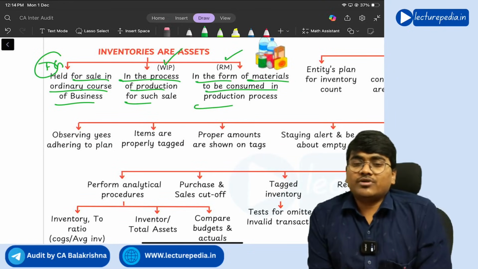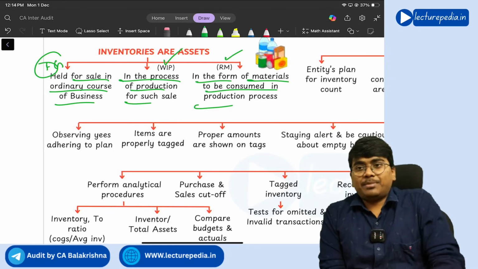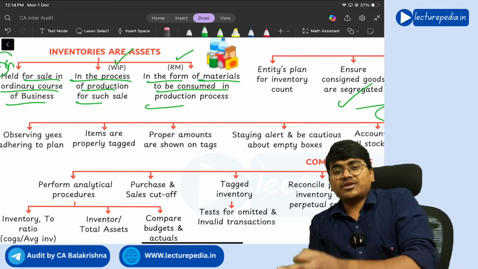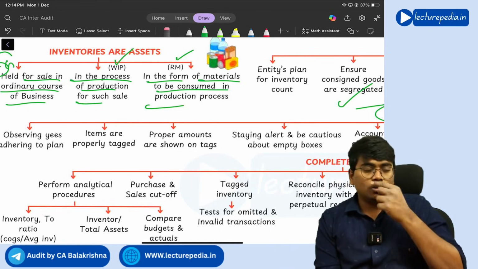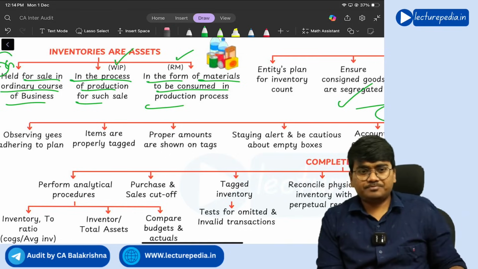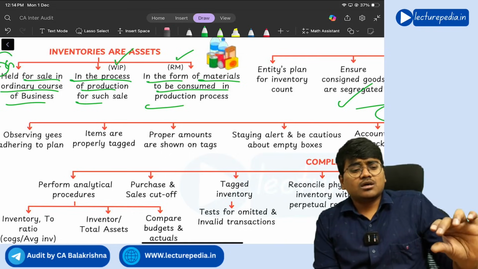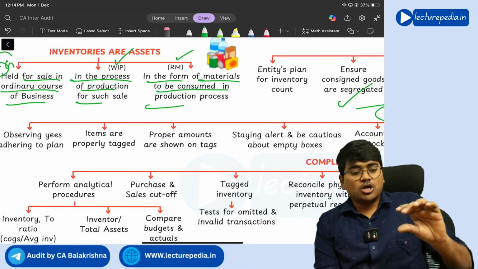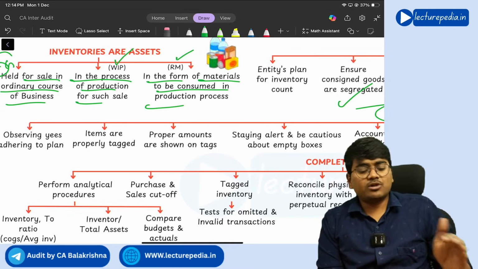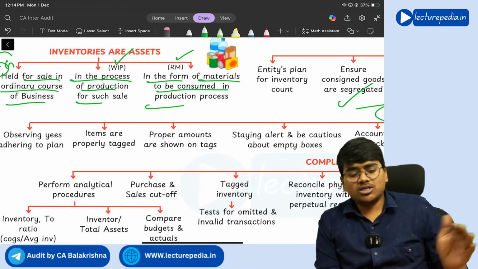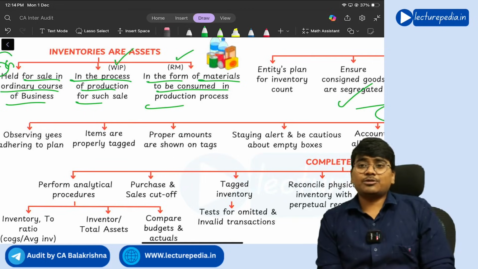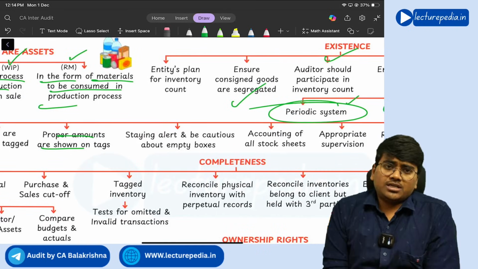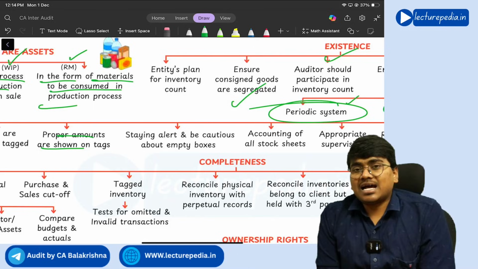You need to observe whether employees are properly adhering to and following the plan that has been given, and whether items are properly tagged. For each and every inventory item, there will be a tag. On that tag there will basically be a QR code. If you scan that QR code, you will get what type of inventory it is, when it was purchased, what is the value of inventory, and what is the quantity, all these things you will get. So you should see whether that tagging is done properly or not, and whether proper amounts are shown on the tags that are kept for the inventories.